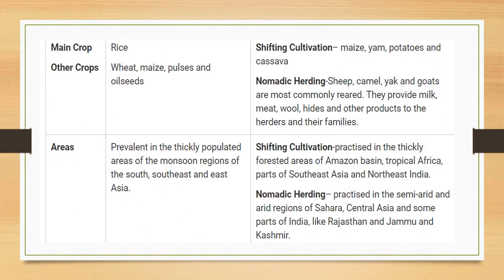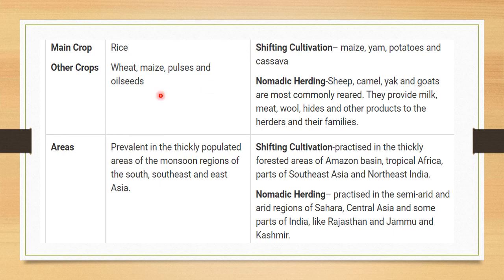So now we are going to main crops. In intensive subsistence agriculture, the main crop is rice, and other crops are wheat, maize, pulses and oil seeds. In shifting cultivation, maize, yam, potatoes and cassava. And in nomadic herding, sheep, camel, yak and goats are mostly reared. So what will they get from these? They provide milk, meat, wool, hide and other products to the herders and their family. So from those we will get milk, meat, wool and so on.